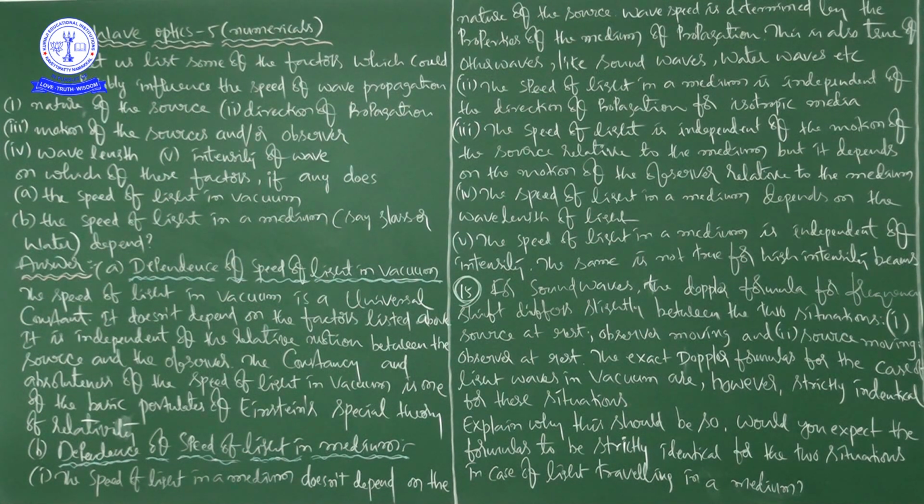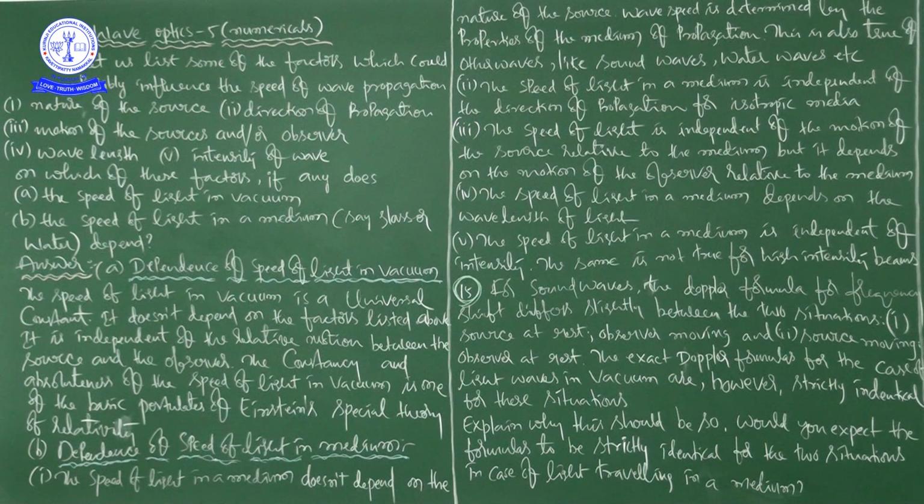But here our interest is in what factors it depends on. I will repeat once again, our interest is on what factor it depends. The speed of light in vacuum is a universal constant. In this unimaginable universe, wherever you go, the speed of light is constant.